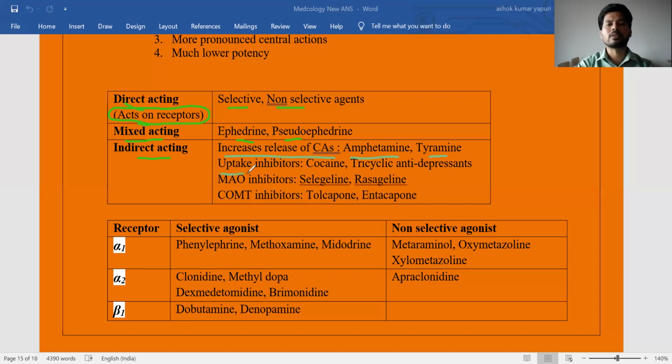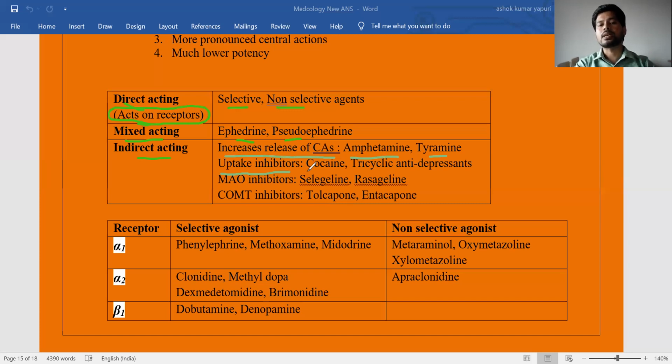Next, uptake inhibitors. Once a neurotransmitter, for example adrenaline, has completed its action at the post synapse, it goes back to the presynapse for storage or for termination of its action. Once neurotransmission is completed, it has to be terminated by uptake. That is called the reuptake mechanism. The neurotransmitter comes from the presynapse to the post synapse to show its action, and after completion it goes back by the reuptake mechanism.